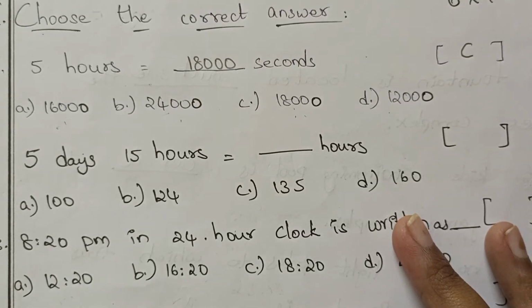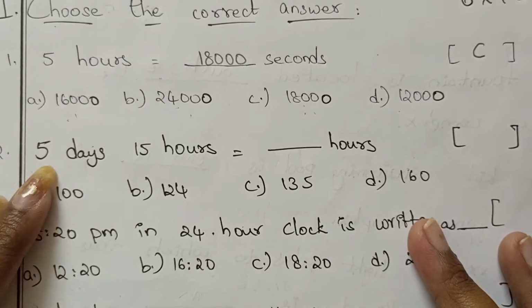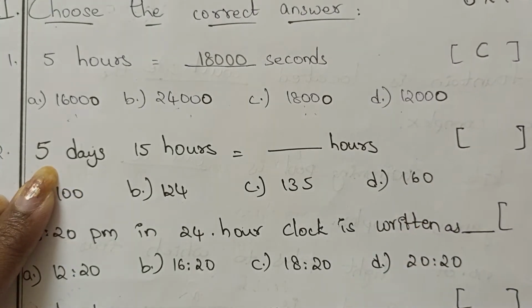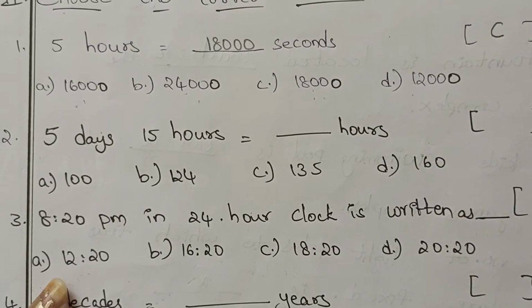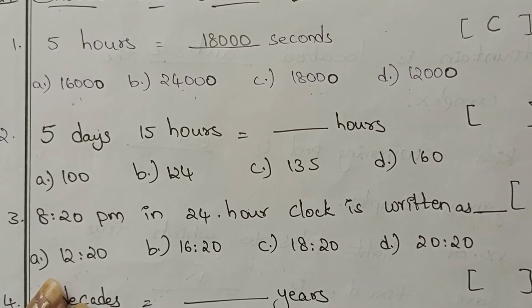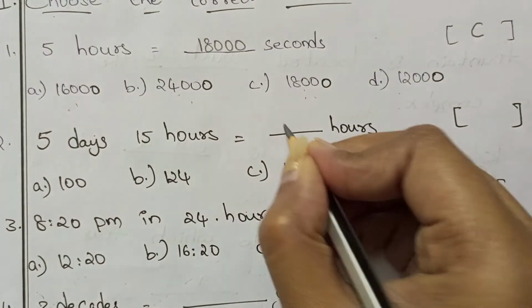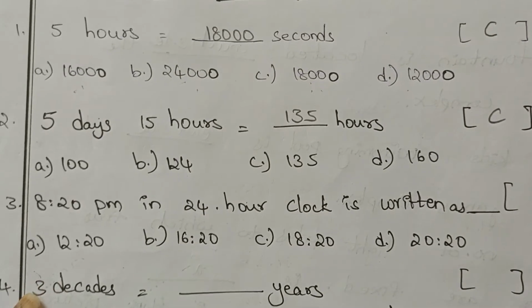5 days 15 hours is equal to how many hours? 5 days means each day having 24 hours. So 5 days means 120 hours and 15 hours still there. So 120 plus 15, it's 135 hours. How many hours are there? 135 hours are there.